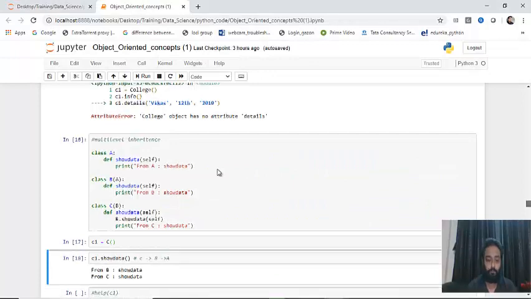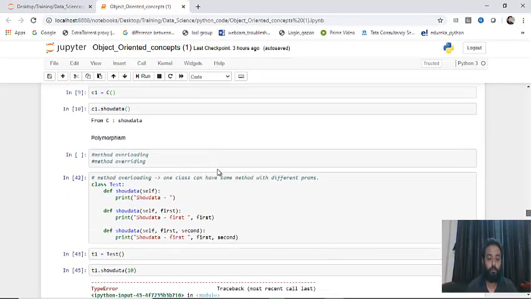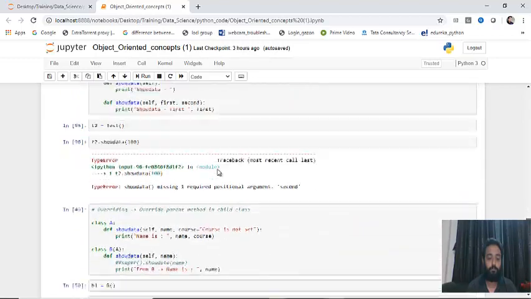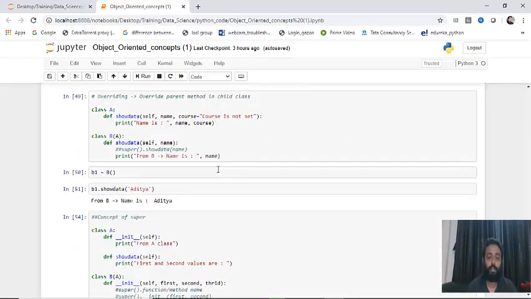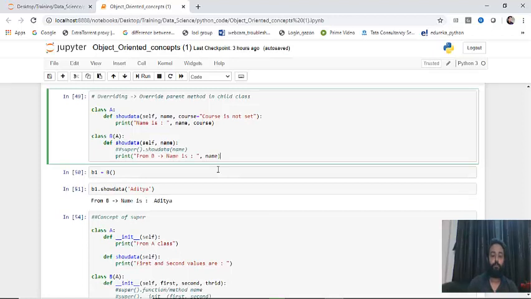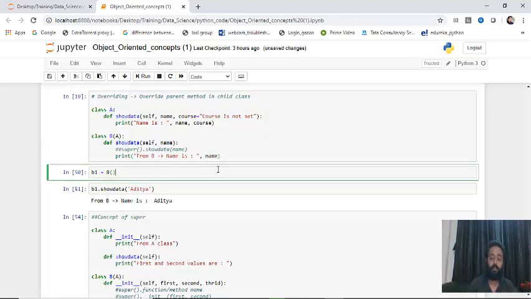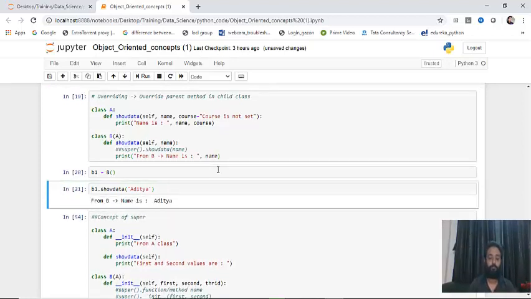We'll execute one example. This is overriding. I'll execute it. What I've done here is we have already seen class A, class B, passing one argument name, and in the parent class, if you're not passing course, it will give you a message course not set, and that is not required in the child class because there is only one argument required, that is name. So I'll execute it. Then I'll try creating this B1.